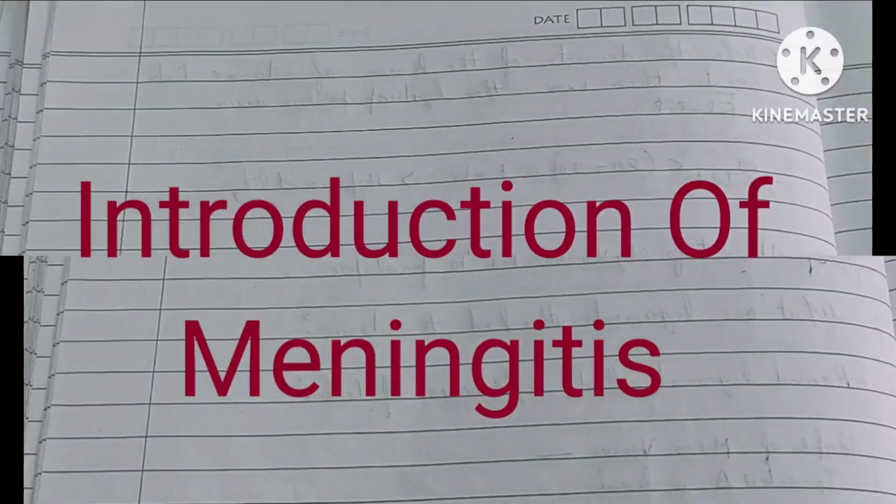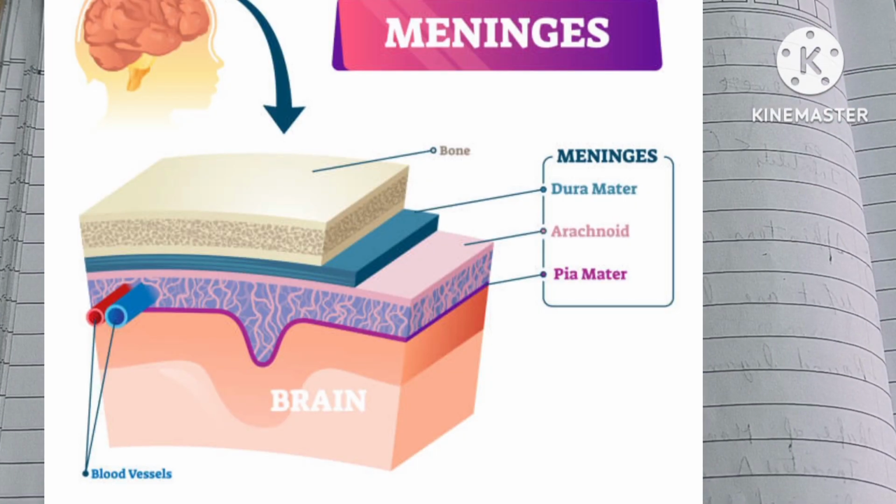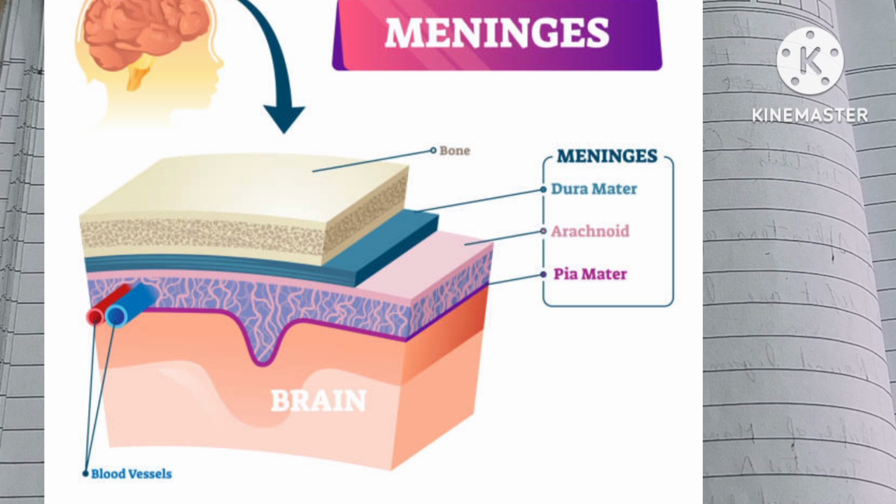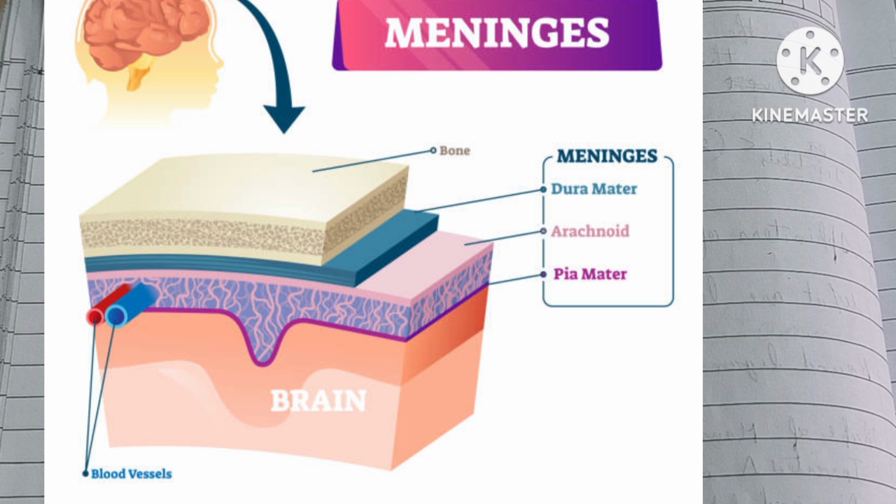So friends, first of all I'm going to explain what are meninges or meningeal layers. See this diagram. If you see this diagram, you can relate that there are some layers present between the brain and the skull bone, and these layers are pia mater, arachnoid mater, and dura mater. All these layers form meningeal layers, or these layers are also known as meninges.